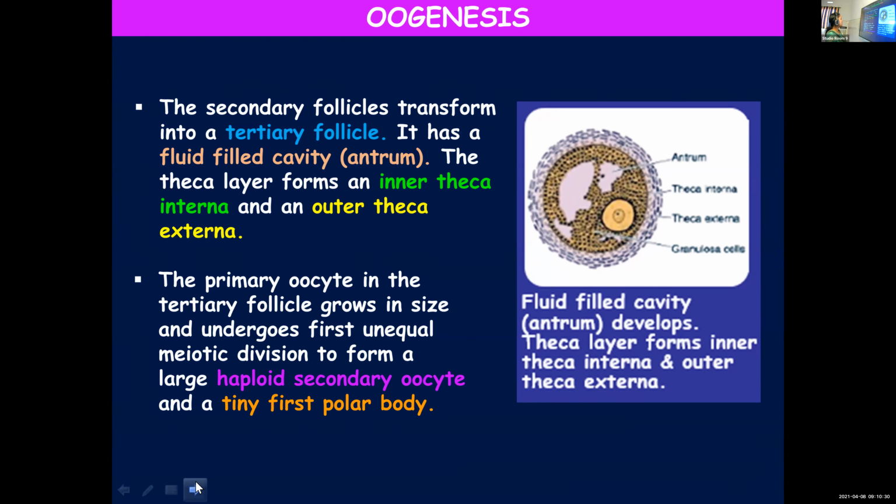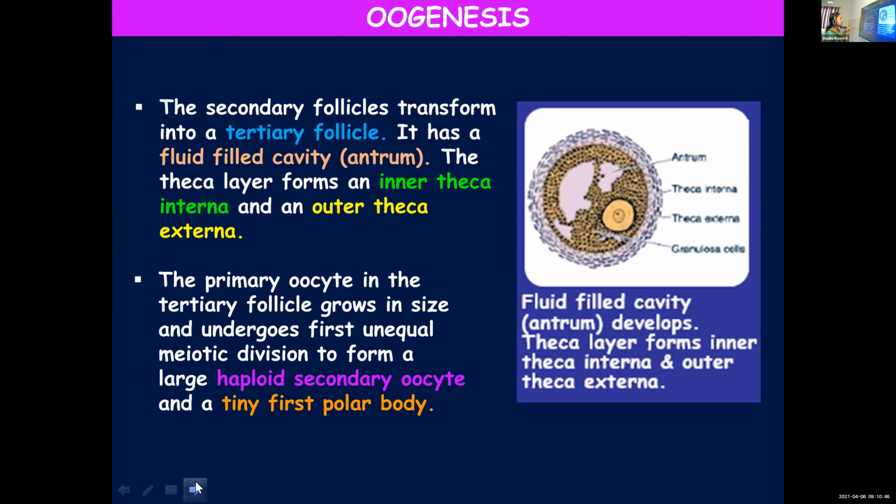The primary oocyte in the tertiary follicle grows in size and undergoes first unequal meiotic division. So the meiotic division was suspended at prophase 1 stage.